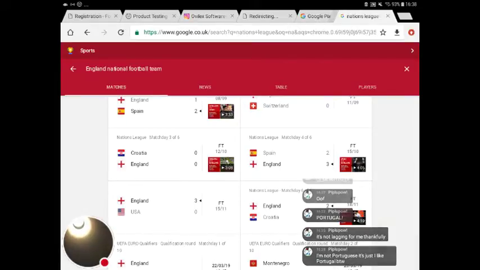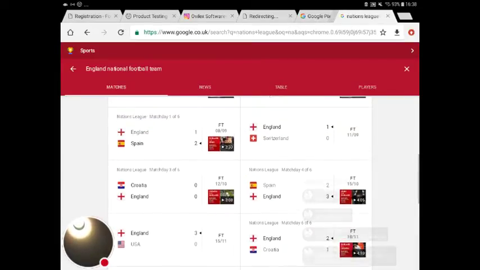Right then, so it's over to me now. Starting with Croatia again. So 0-0. Obviously not embarrassing because we played them before, but also not very good. And then we got our first win of the Nations League, 1-0 against Switzerland. And then the first time we played Spain, we actually lost against them. Well, we brought it back with that 3-2 win, only just, but we did bring it back.